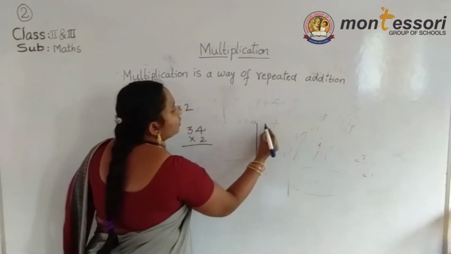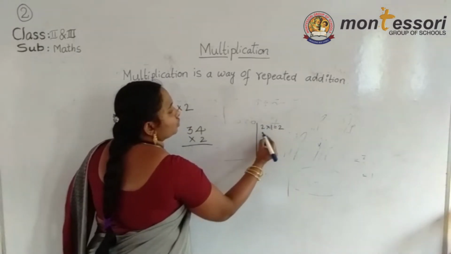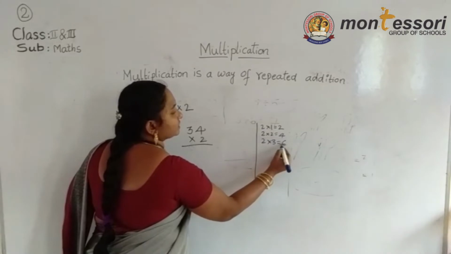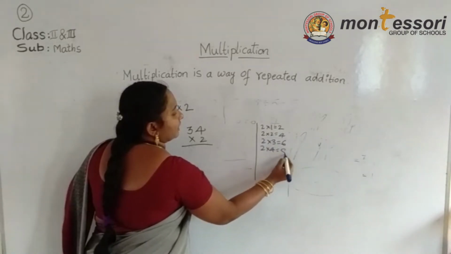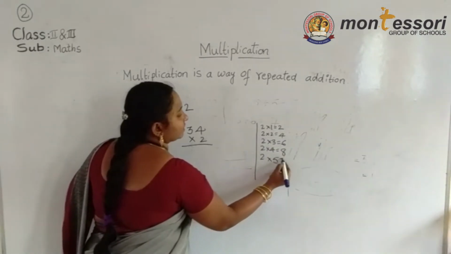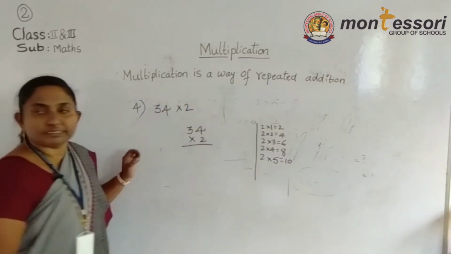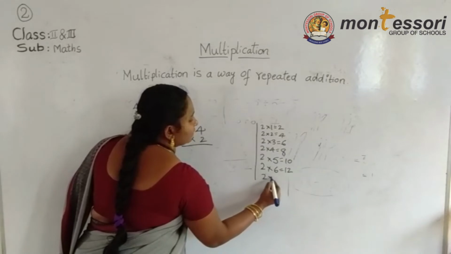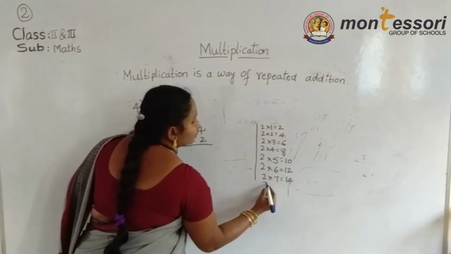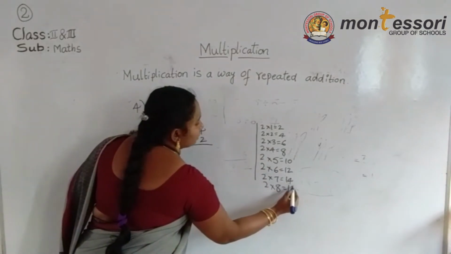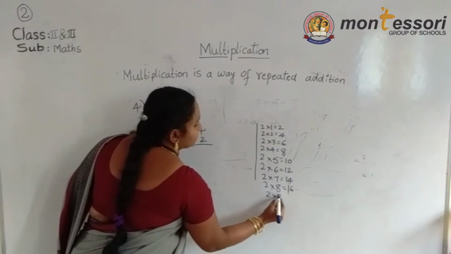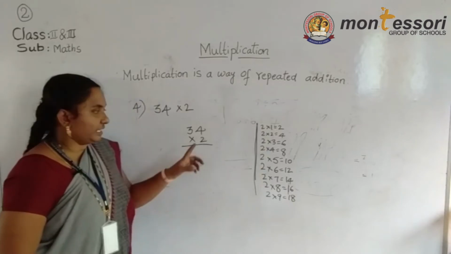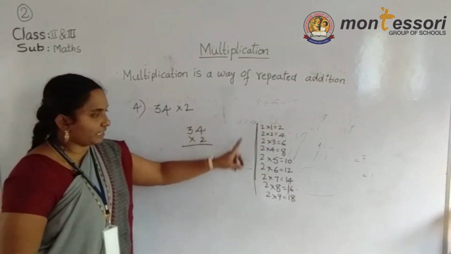Now we write the table. 2 ones are 2, 2 twos are 4, 2 threes are 6, 2 fours are 8, 2 fives are 10, 2 sixes are 12, 2 sevens are 14, 2 eights are 16, 2 nines are 18. Okay, understood? First we write the table of the given number.